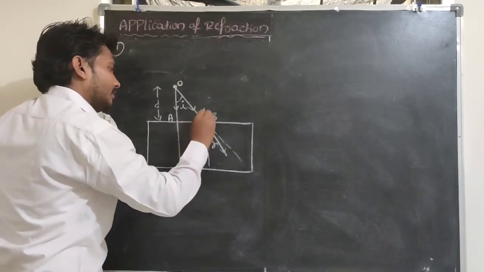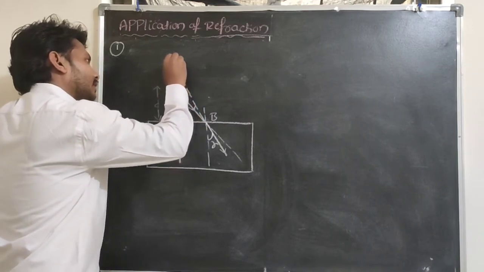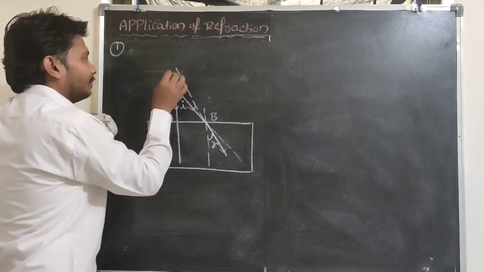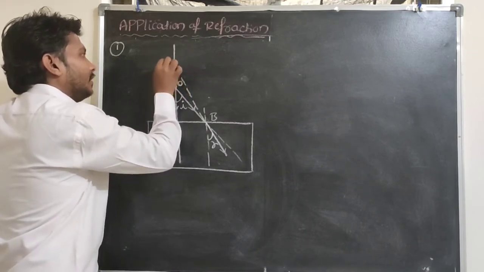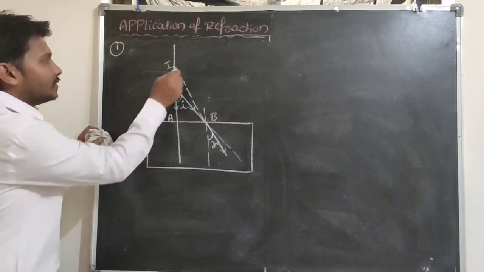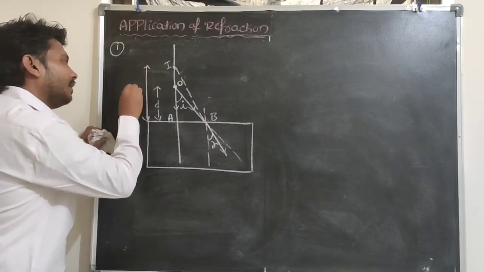If I retrace this refracted light, it will meet at one point here, and there the image will be formed. This distance I can consider as the apparent depth here.